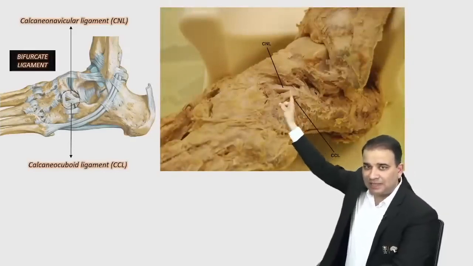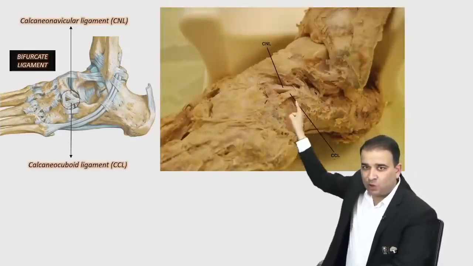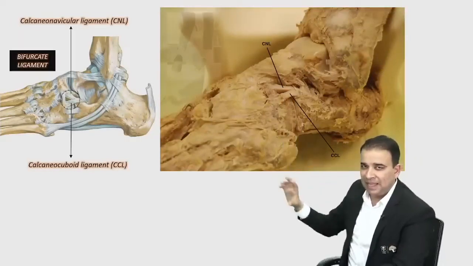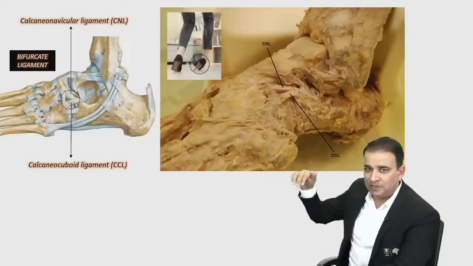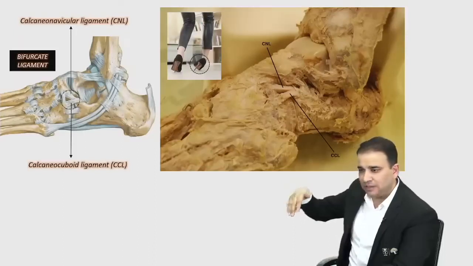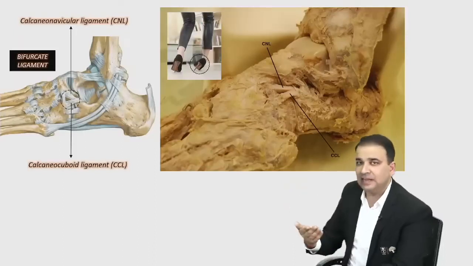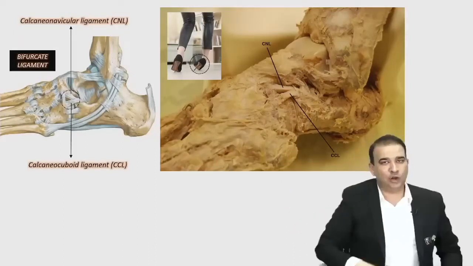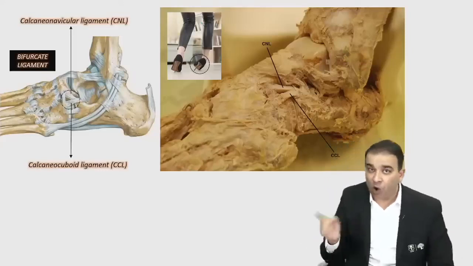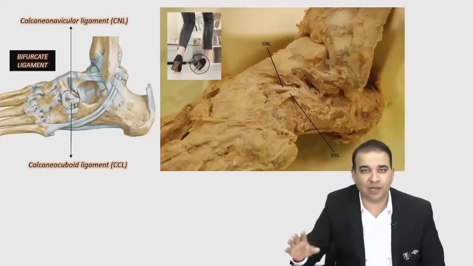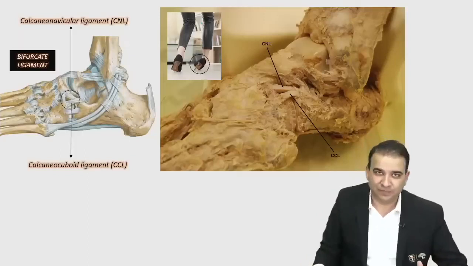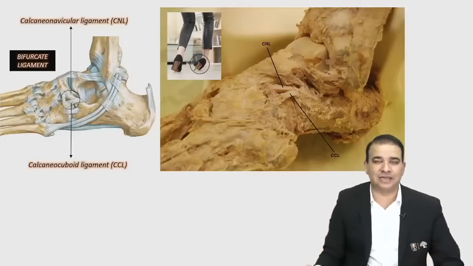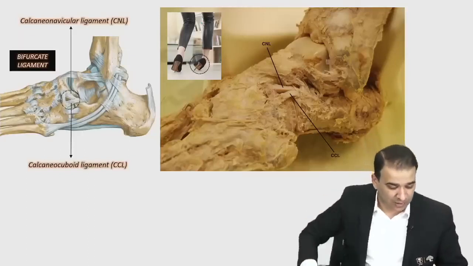Look at the two bands over there, the calcaneonavicular to the navicular bone, and the calcaneocuboid to the cuboid bone. And look at this condition here, when the foot is in the plantar flexed position, like wearing high heels, and if there is an inversion injury, then along with the anterior talofibular ligament, this bifurcate ligament is also very commonly injured if the inversion injury takes place at the ankle in the plantar flexed foot.